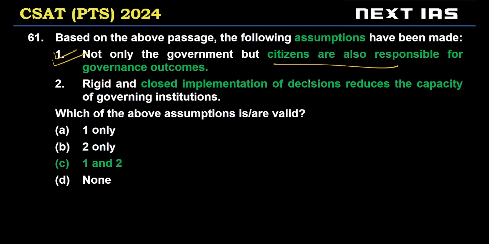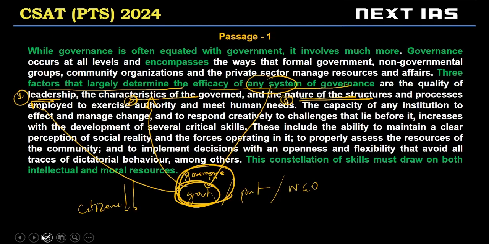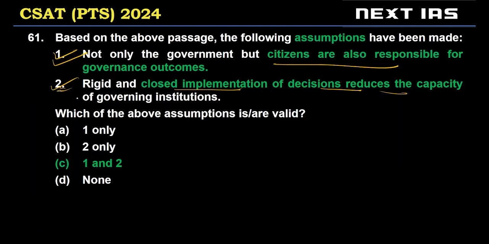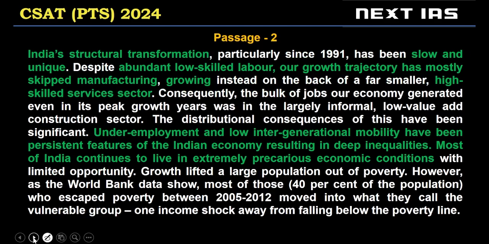Citizens are also responsible. Statement two, rigid and closed implementation of decisions reduces the capacity of governing institutions. So we are told in the passage that decisions should have openness and flexibility, right? So statement two is suggesting that closed implementation is negative for governance, right? Which is option C, the correct choice for this question. Most of you have either marked B or C. In this case, C would be the correct choice. Let's see the next one.